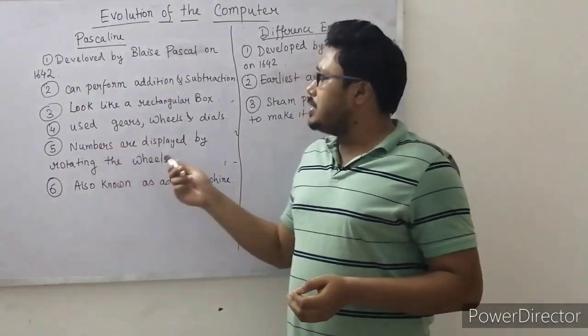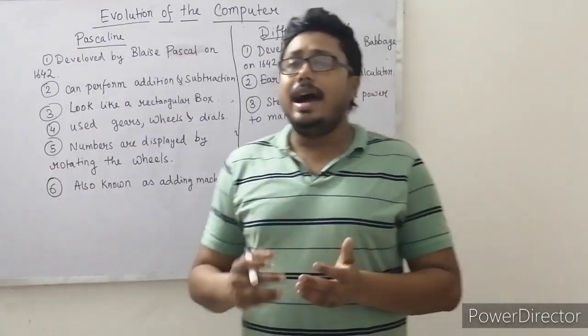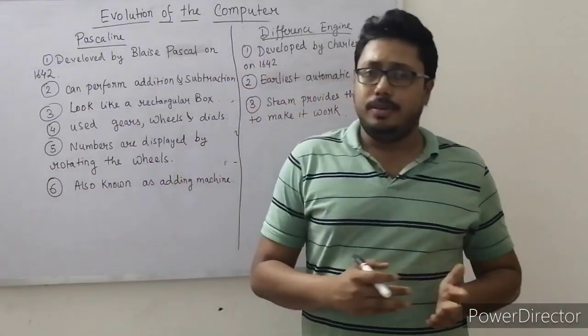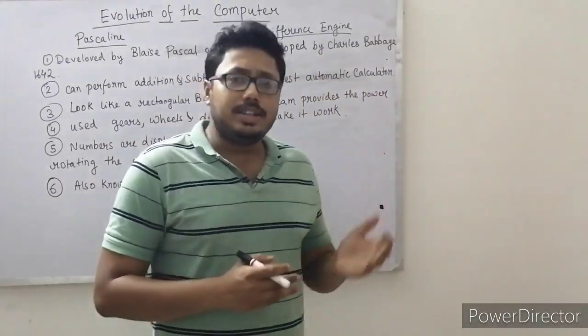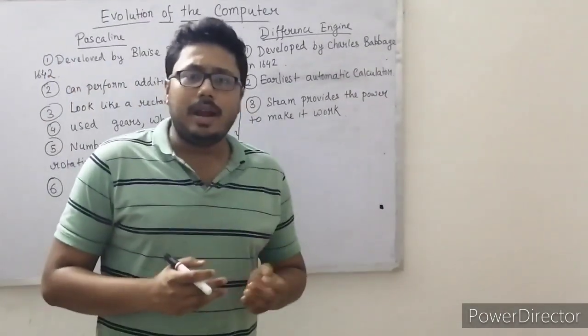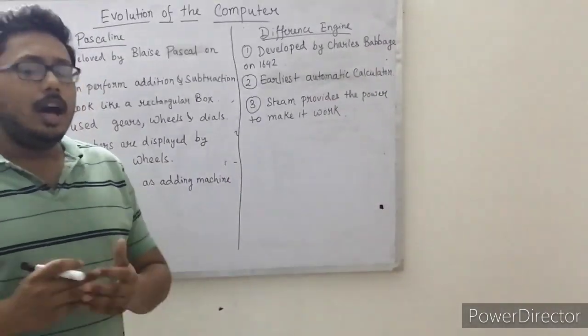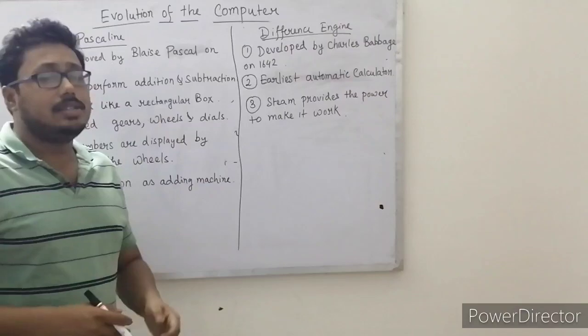Now, numbers are displayed by rotating the wheels, and it is also called the adding machine. So a question like this can also arise: what is another name of Pascaline? We have to write that another name of Pascaline is adding machine. Now come to the next calculating device.